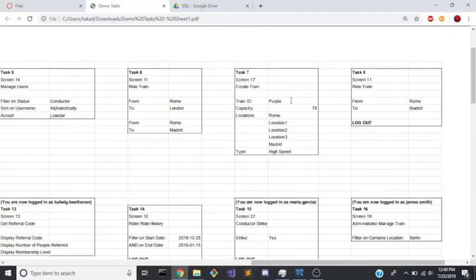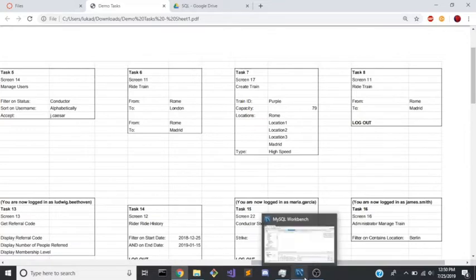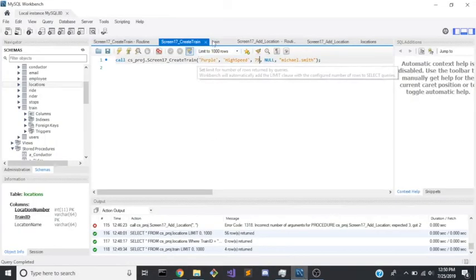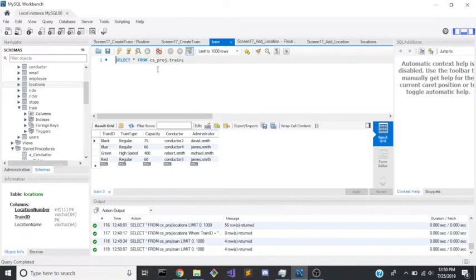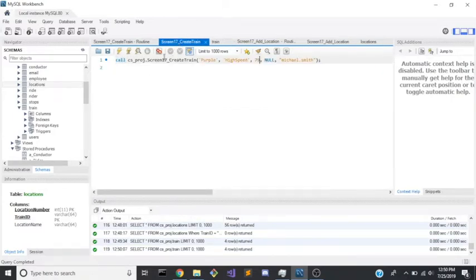The goal of this task is to create a purple train with capacity 79 from locations Rome to Madrid with type high speed. Let's go ahead and pull up MySQL. We've checked the train table right now. You'll see we don't have a purple train. We've got this screen 17 create train. It takes in the ID, the type of train, the capacity, the conductor, and then the administrator. This is just a random administrator, obviously.